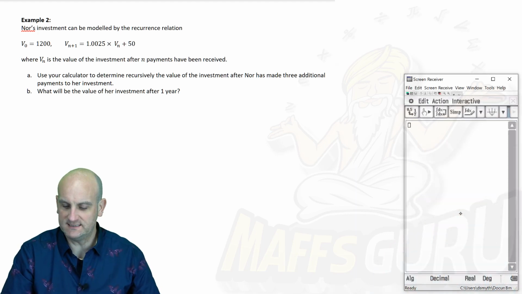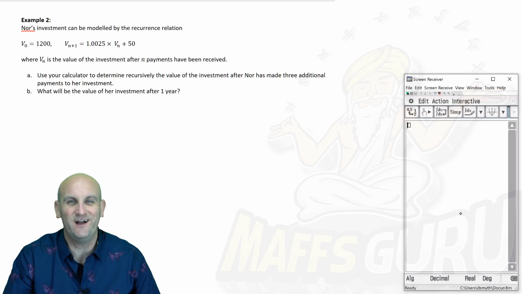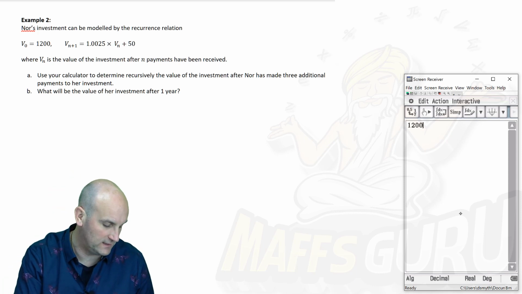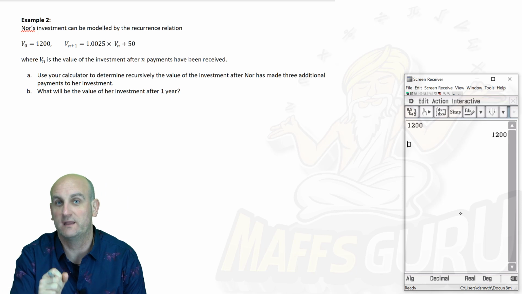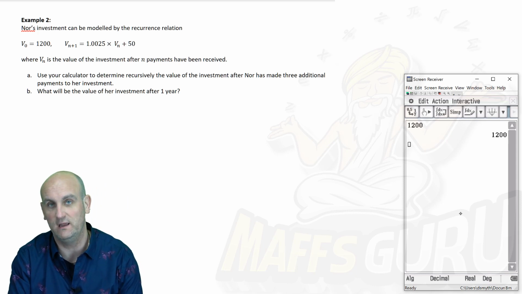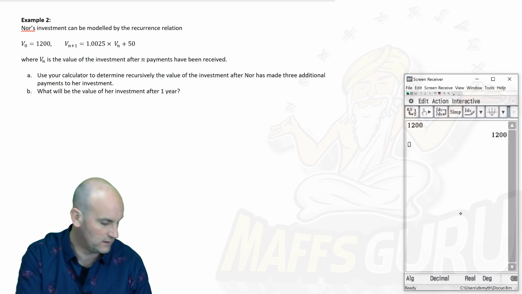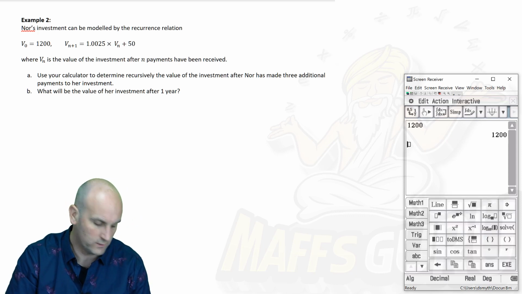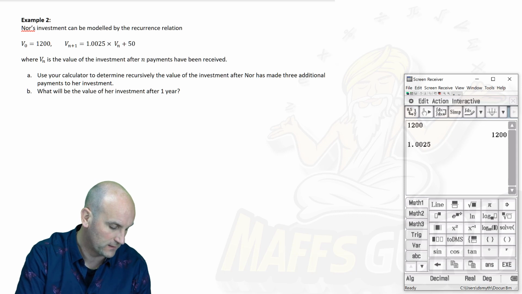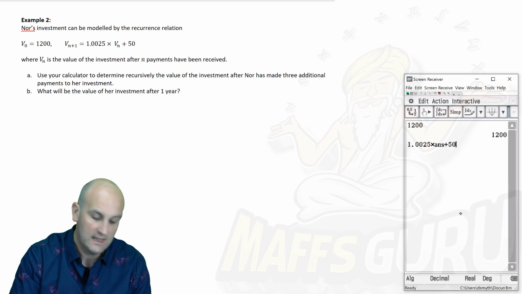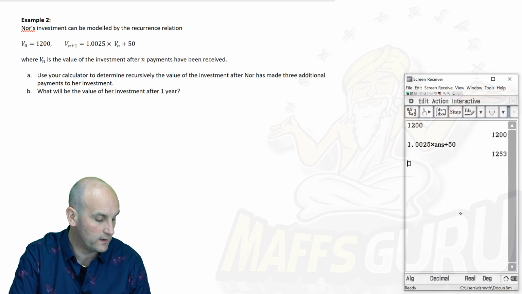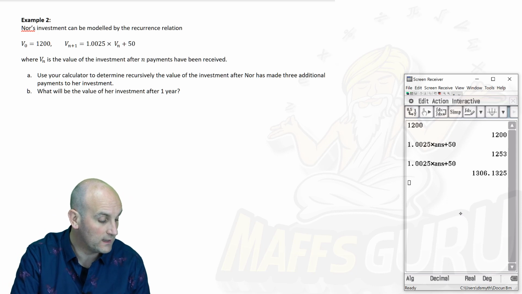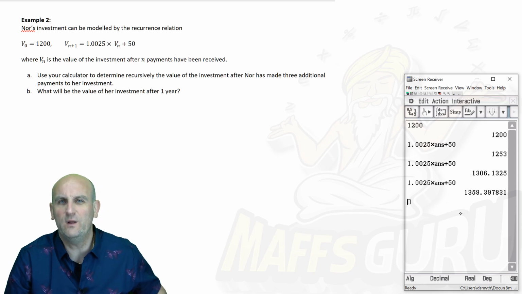So, firing up my CAS calculator. Here we are. I know how to do this. I'm going to put the 1200 in and I'm going to hit enter, because we know that for the calculator to do it recursively, we put in that start amount and hit enter. Right, now let's bring up my keyboard because I need the ANS button. Okie dokie. So, 1.0025 times my previous answer, and we want to add on the value of 50. Let's hide that. And I'm just going to do this 3 times: 1, 2, and 3 times, and up we get